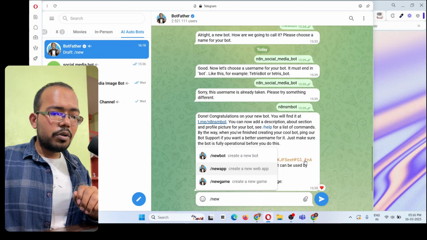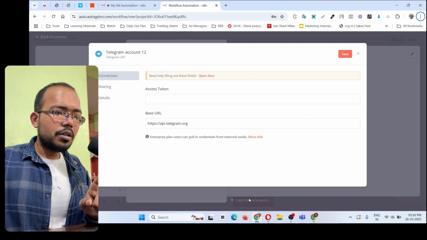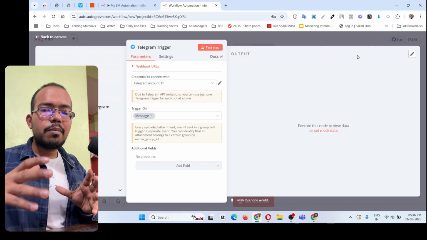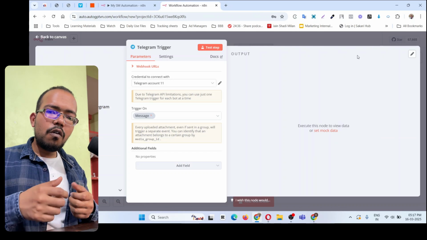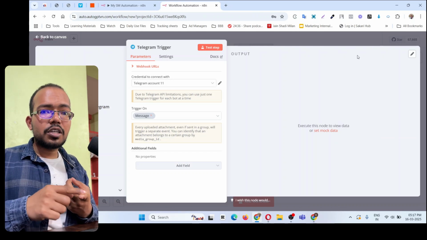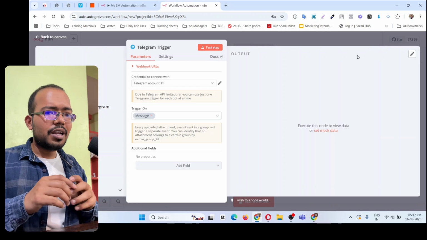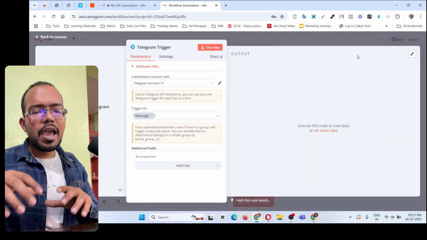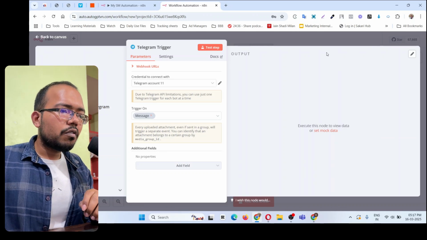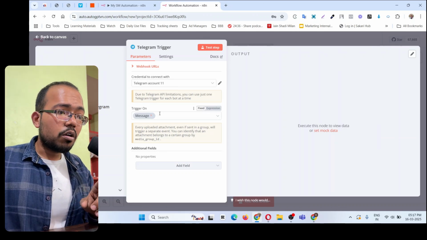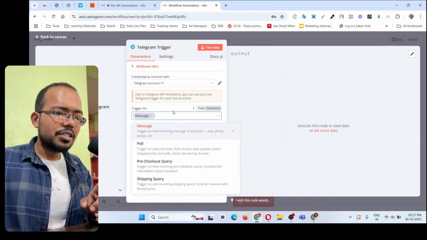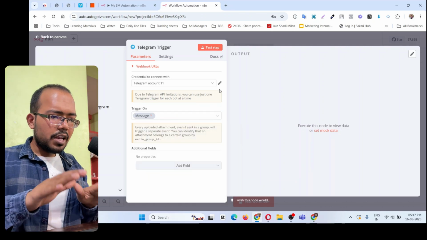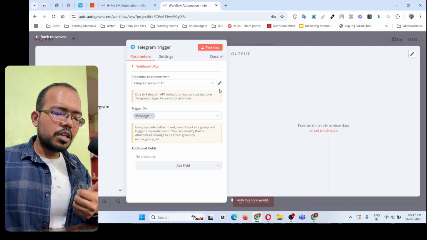Now once you do that, copy this access token, go back to your automation, paste your access token over here and click on save. Once you do that, a connection will be established between your Telegram bot and the n8n software. So now whenever you give the input, a voice, a text, a file, a photo, any kind of data, that will come to n8n automatically. Now once the connection is established, in this trigger on, click on that and choose message. You don't need to choose anything else, simply choose message and done. You don't need to add or change anything, leave it over here.